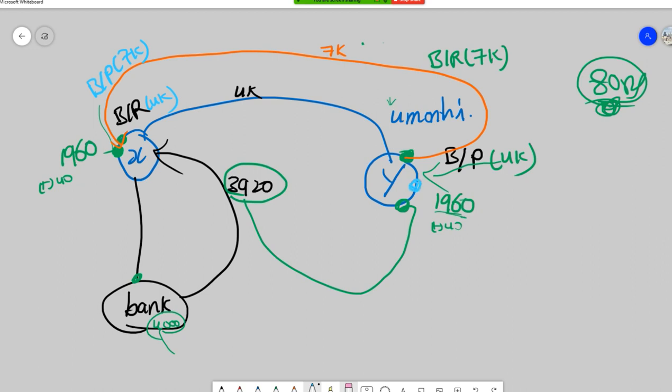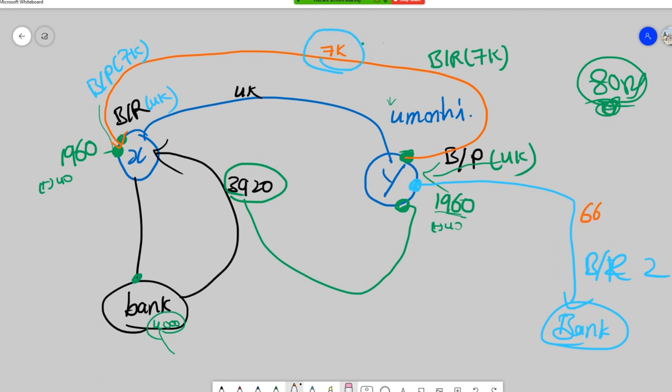Let's see here what happened. Y discounted the bill with the bank, right? So this is bills receivable 2. He discounted the bill with the bank, totally 7,000 rupees, but he received only 6,600. The remaining 400 rupees is discount charges, which has to be paid by X equally. Out of this 6,600 also, he has given 1,300 rupees to X.